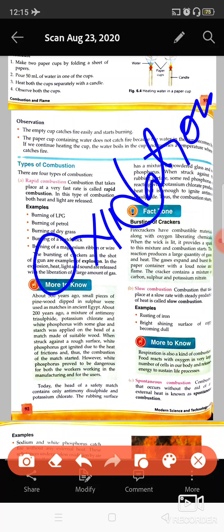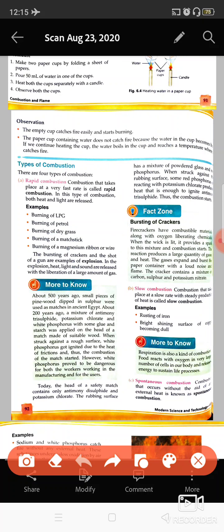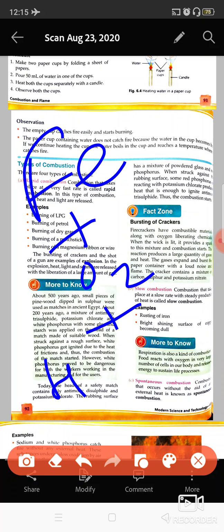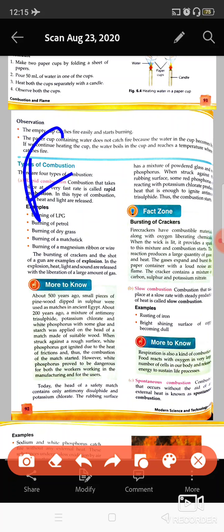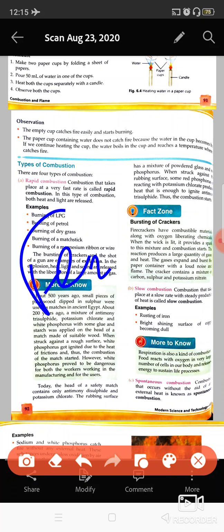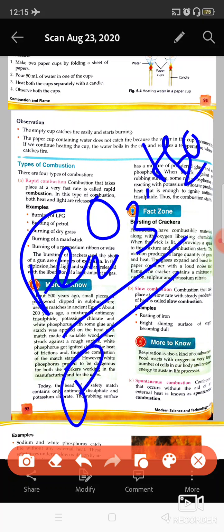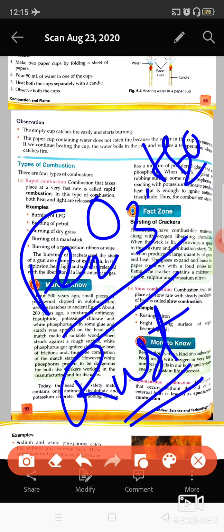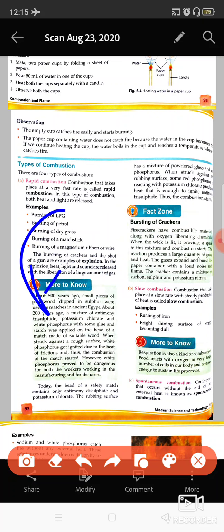If you recall your class 7th lectures, then you will find that I have told you that iron, when it combines with oxygen and water vapors, forms iron oxide, that is Fe2O3.xH2O. This is known as rust. So basically, rust forms when iron is exposed to air and moisture. So it is also an oxidation process, and you can say it is a kind of combustion process. So the slow combustion is that one.